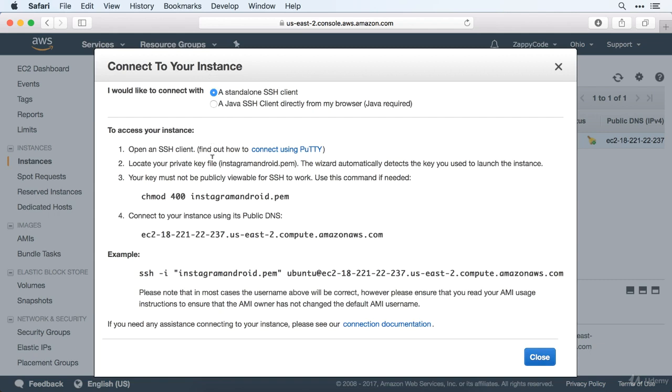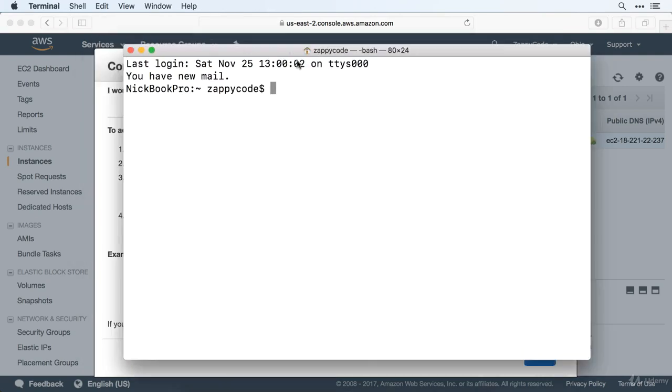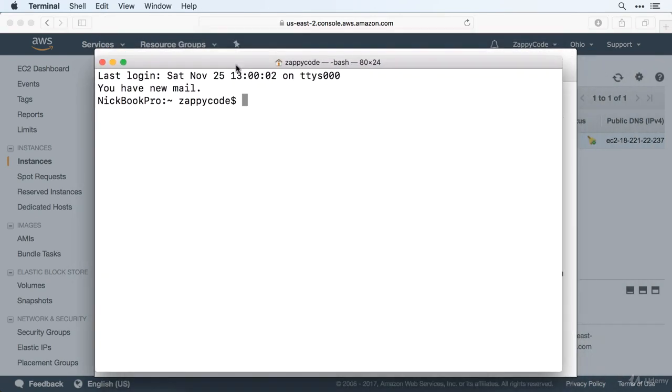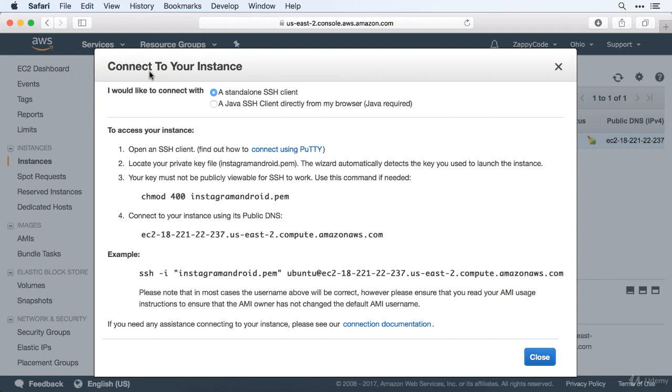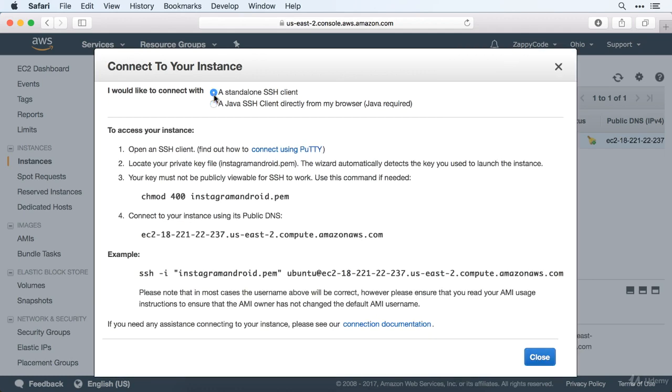Now, there's two options here. There's a standalone SSH client and a Java SSH client. And you're saying, well, what's an SSH client? Well, an SSH client allows us to communicate with the computer, and it does it via text. So if you've ever used the terminal on a Mac, I'll go ahead and open it up here. This is also like the command prompt in Windows, where you just via text are interfacing with the computer. That's how you work with your server here on AWS. So unfortunately, the Java client really doesn't work as well as it claims to. So we want to go ahead and use the standalone SSH client.